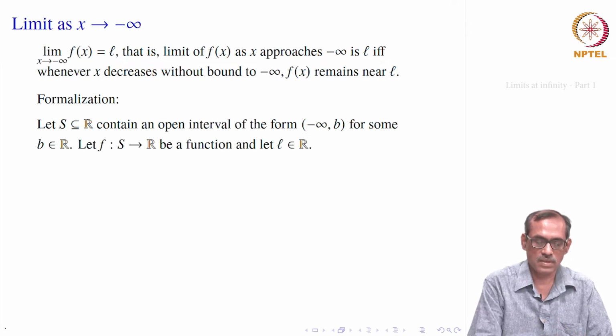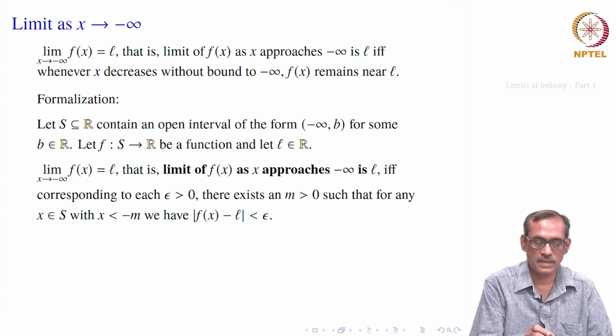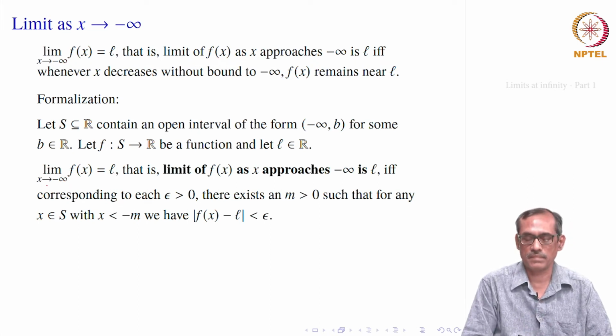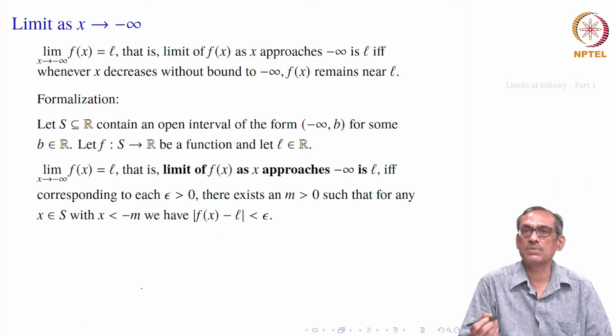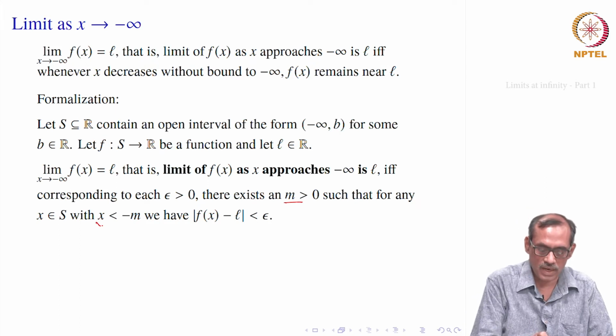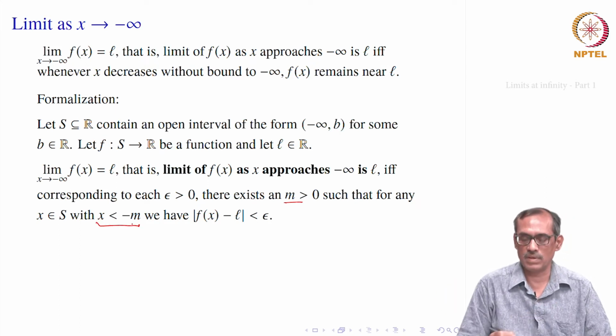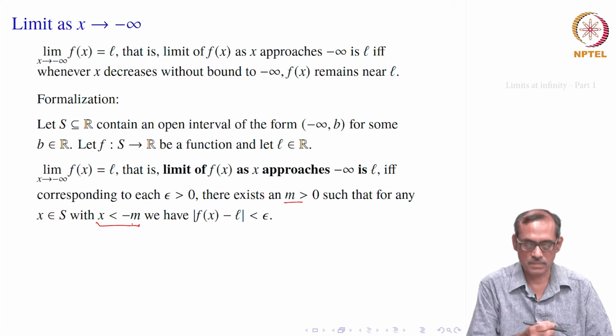Then S is the domain of a function and L is any real number. In such a case, we will define limit of f x equal to L as x goes to minus infinity, and that will hold if and only if, corresponding to each epsilon greater than 0, there should exist one number, instead of b we are writing m, greater than 0, such that whenever x is smaller than minus m, we are taking negatives always now, because anyway we are concerned with the neighborhood of minus infinity.